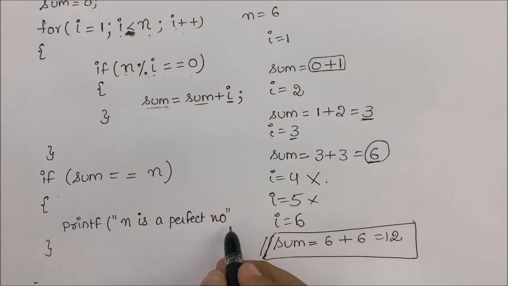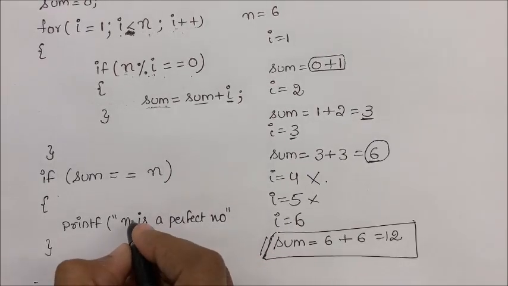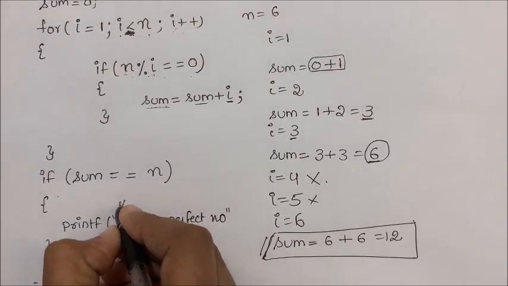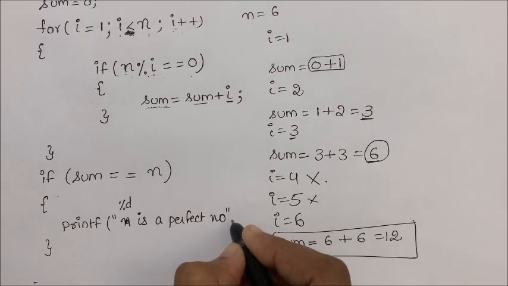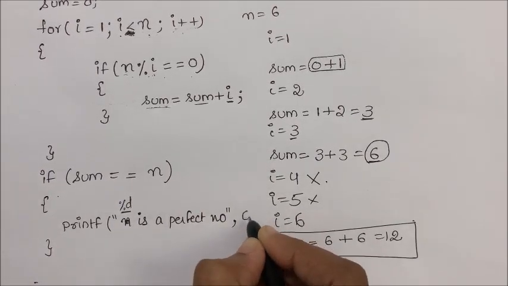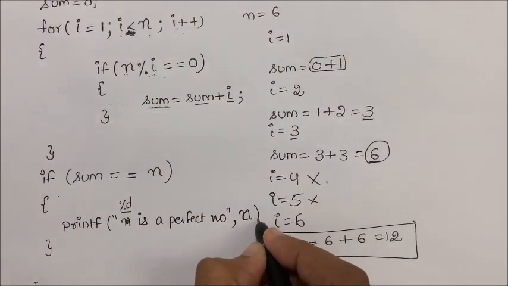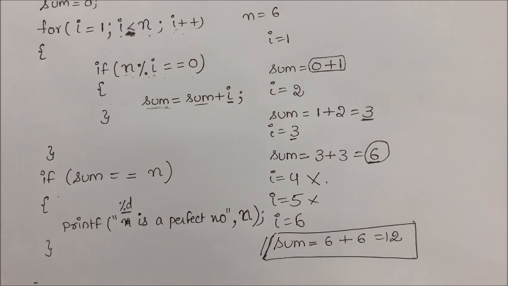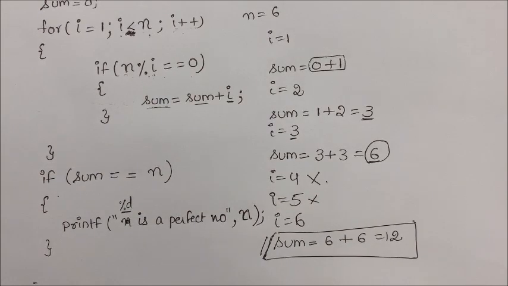And if I want to print what is that number, then here I can write percent d is a perfect number. What does it hold? It holds 6. 6 is already stored in n. This is the way how we code the perfect number.